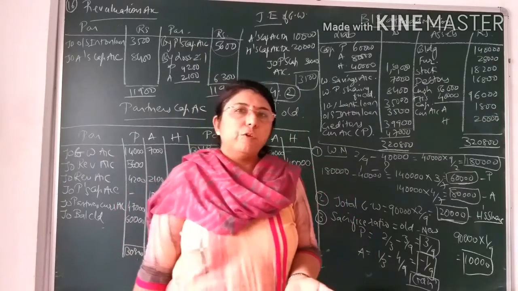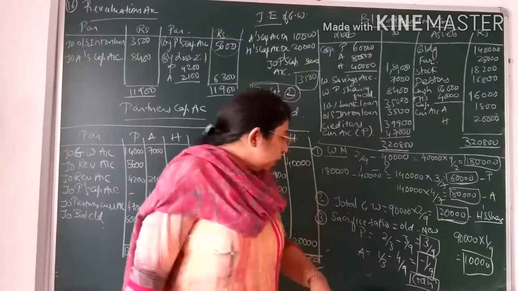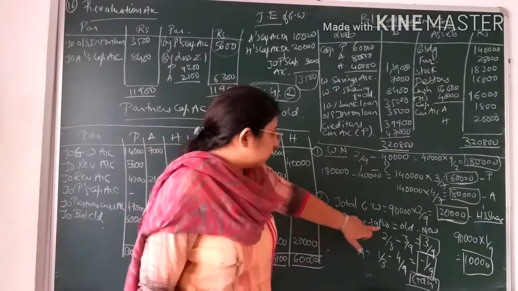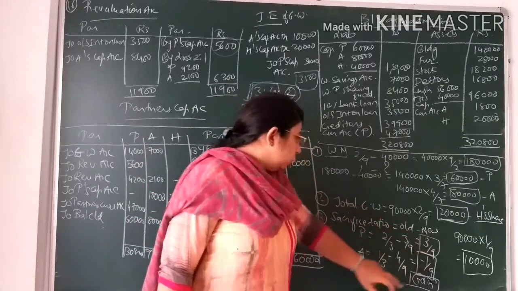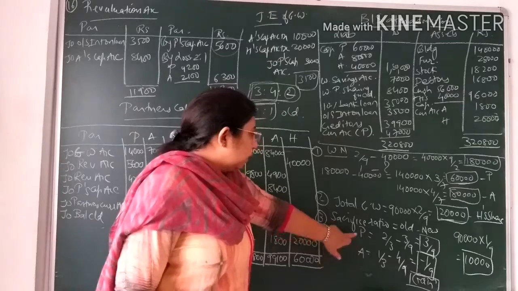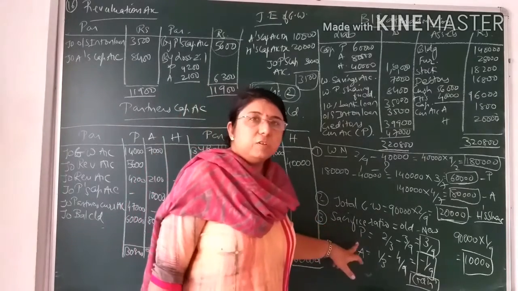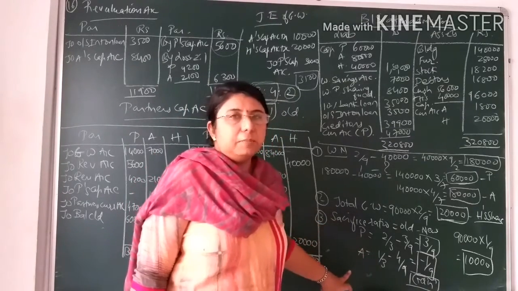So first of all we have to find the sacrifice ratio over here. So I found the sacrifice ratio. You can see sacrifice ratio is equal to old share minus new share. So P and A, they are the old partners, so we have to find the sacrifice of P and A. P means Parshvi and A means Aneri.